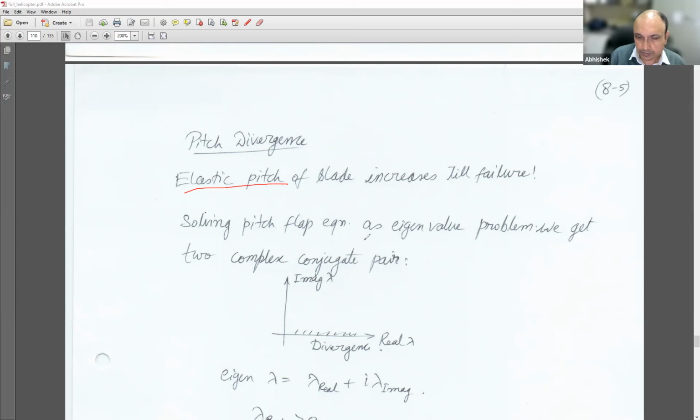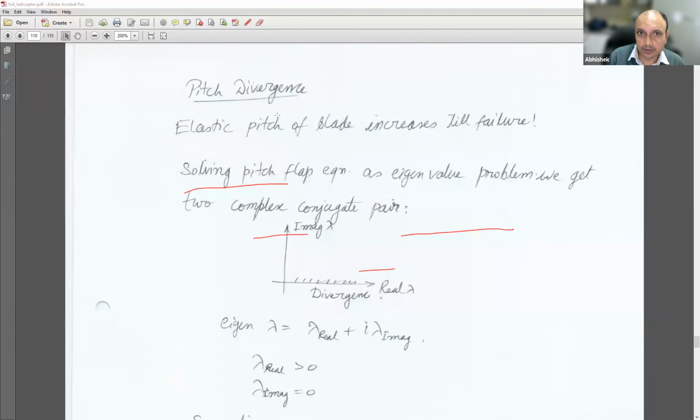Solving the pitch flap equation as an eigenvalue problem, we get two complex conjugate pairs. So the pitch flap equation that we have derived earlier, if you solve that as an eigenvalue problem, you will get two complex conjugate pairs, real and imaginary parts. So you'll have lambda real and imaginary. Now, out of this, lambda real should be greater than 0 and lambda imaginary should be equal to 0 for divergence.